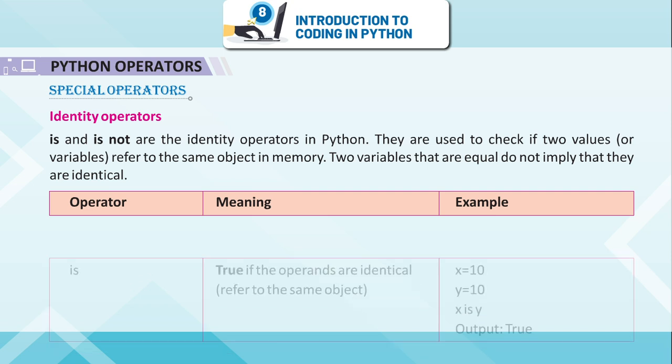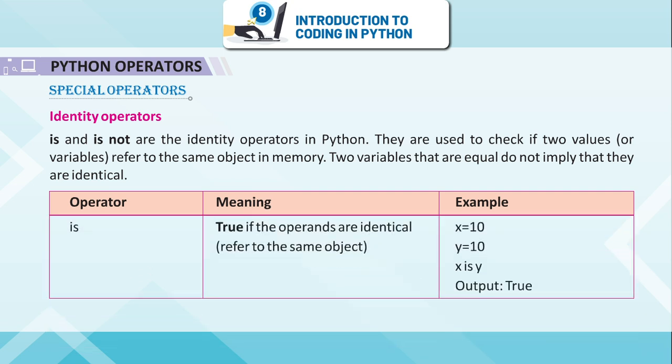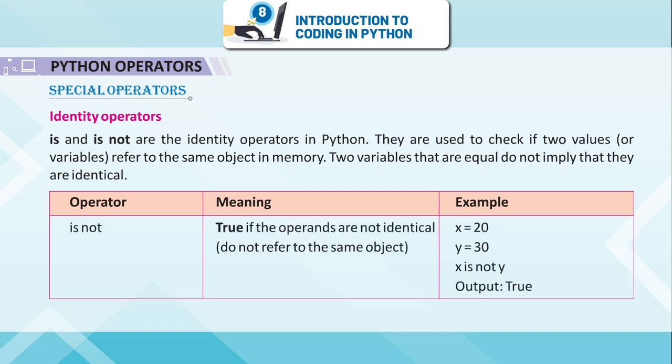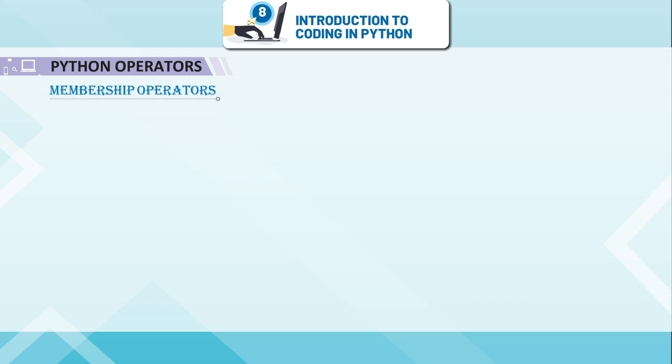Operator, meaning, example. Is: true if the operands are identical, refer to the same object. x = 10, y = 10, x is y, output true. Is not: true if the operands are not identical, do not refer to the same object. x = 20, y = 30, x is not y, output true.